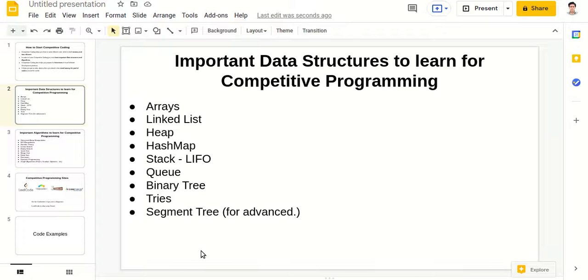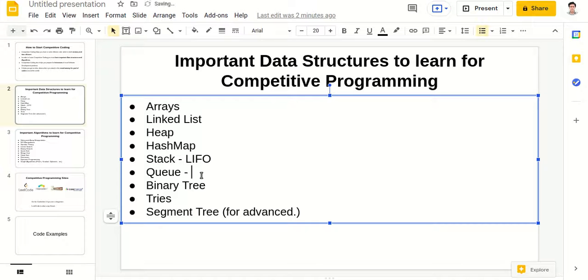And yeah, these are the importance of stack. And another is the queue data structure, where we have the FIFO principle.